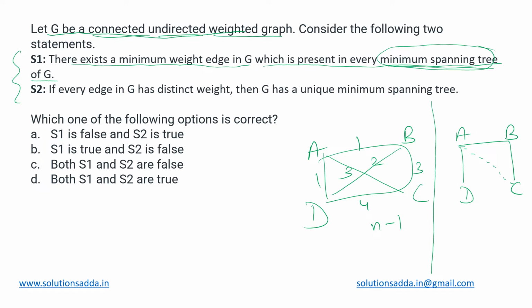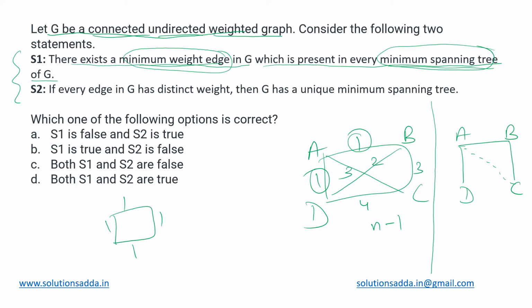So what they are saying is there exists a minimum weight edge in G, which is present in every MST of G. So in this graph, there are 2 minimum weight edges, AB and AD. They have not mentioned that there are unique or distinct edge weights. They are just talking about the minimum weight edge. So there can be any number of them. We can have an entire graph with minimum edge weights.